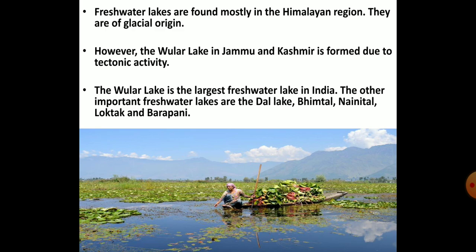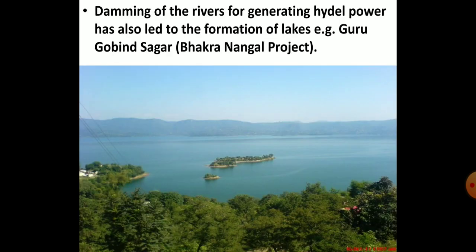Besides the Vular Lake, there are some other important freshwater lakes such as the Dal Lake, Nainital, Bhimtal, Loktak, and Barapani. So far, we have learnt about the natural lakes. Besides, there are artificial lakes which are formed when dams are built on rivers to generate hydroelectric power. For example, Guru Govind Sagar on Bhakra Nangal Dam. The image before you shows very clearly how big this lake is.